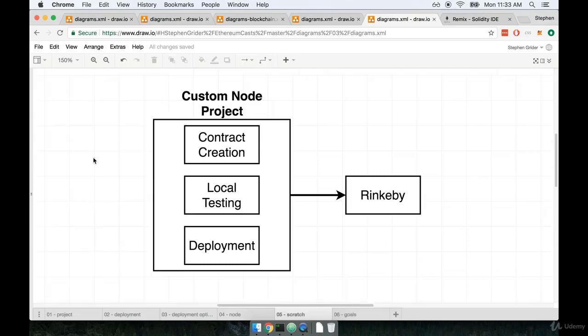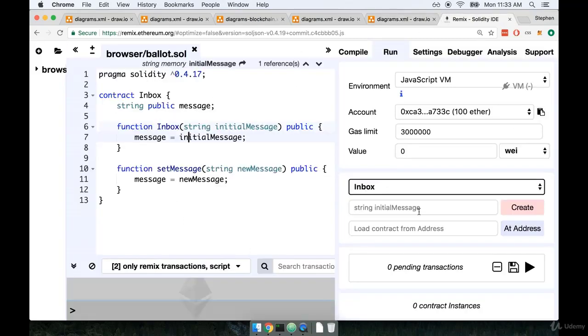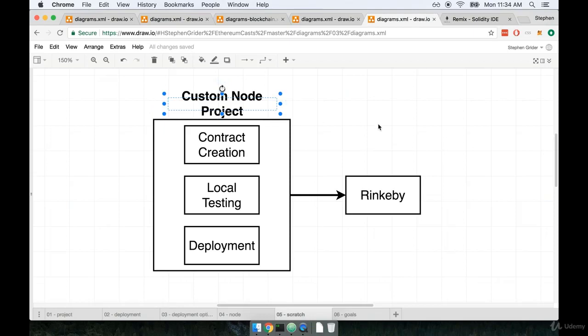In the last video, we spoke about how we would create our own custom boilerplate project that's going to aid us in developing, testing, and deploying our contracts. Again, Remix is great, but it's really limited to the browser. Chances are you're going to eventually want to use your own code editor, and chances are you're going to eventually want to use version control, like say Git, to manage the contracts that you write. So although Remix is great, the fact that it only runs in the browser is a little bit of a constraint. So instead, we're going to make our own custom project.